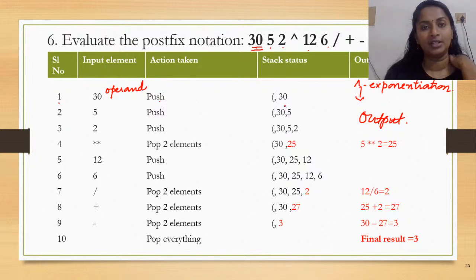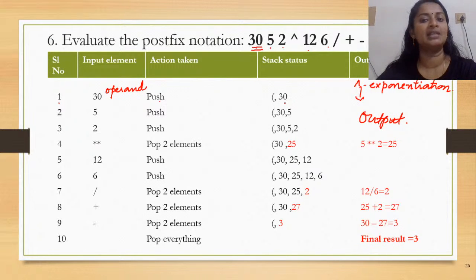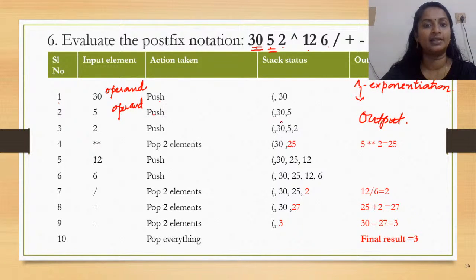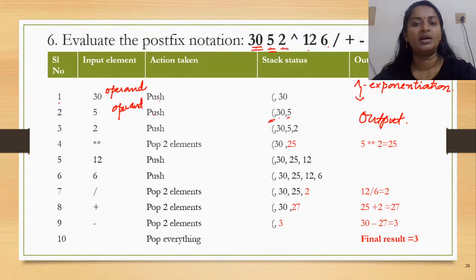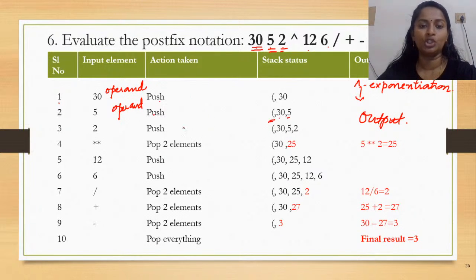Now, for the postfix notation, the first thing that would be pushed would definitely be the opening bracket, right? So this is how I am writing the opening bracket, and then on top of the stack, you have 30. Then I encounter 5. Now again 5 is an operand, right? So this would be pushed onto the stack. So what would be the stack content? At the bottom you would have the parenthesis. On top of it you have the value 30 and on top of it you would have the value 5. Okay. Now again you encounter an operand, a push, and so this would be the status of your stack.